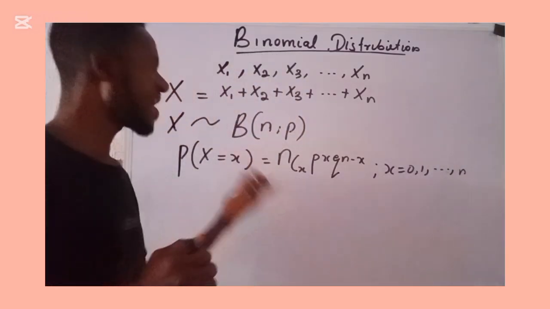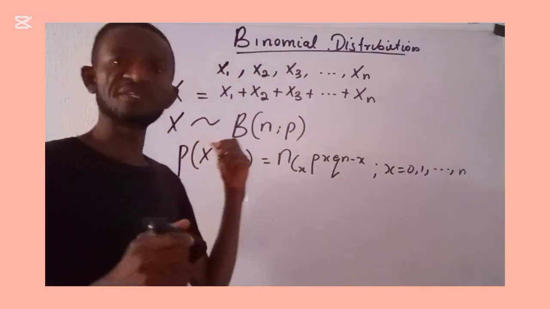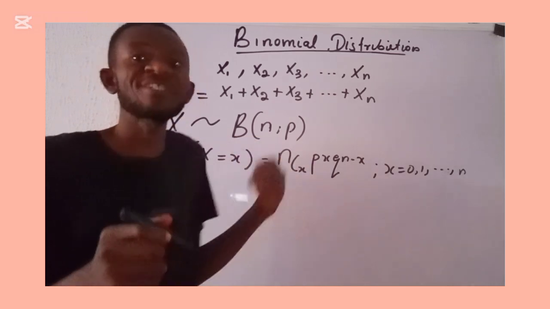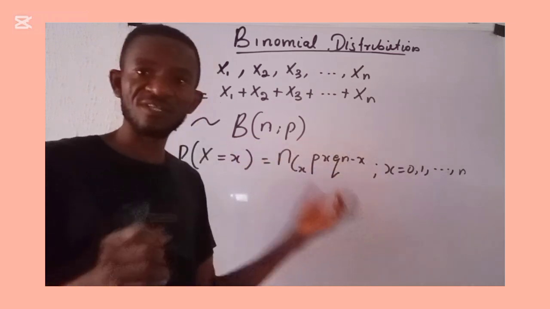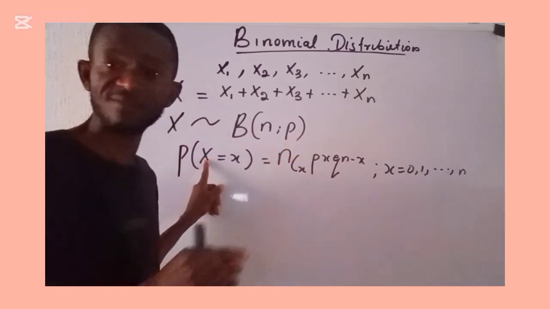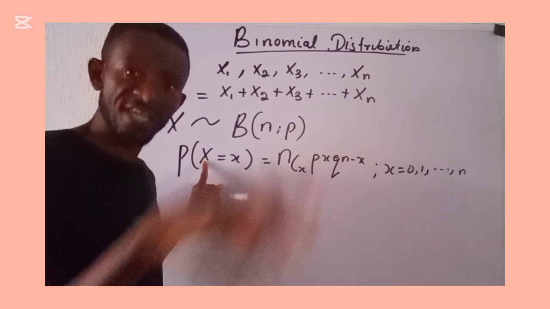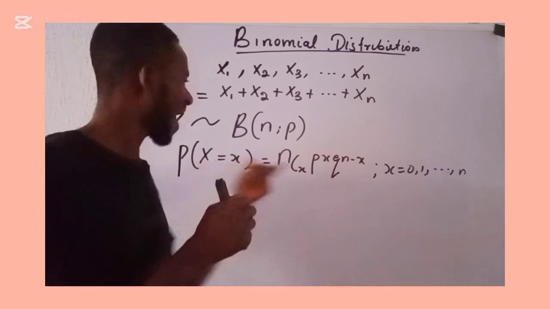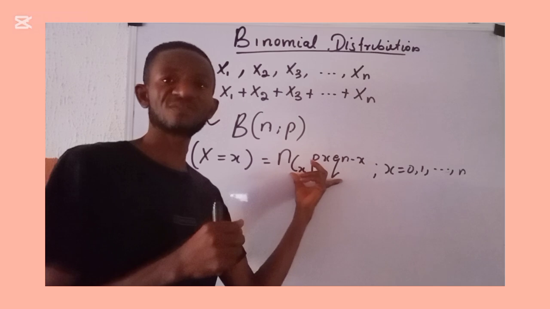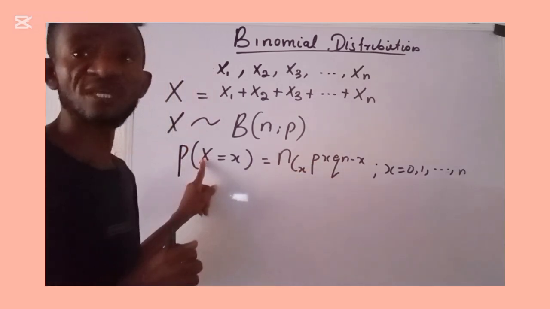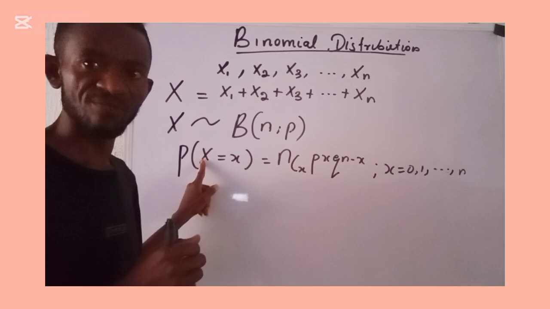So anywhere you see the PMF, probability mass function, which is that mathematical function that describes all the possible values of a random variable X with its associated probabilities, and it is written in this format, you now see that this X follows a binomial distribution.